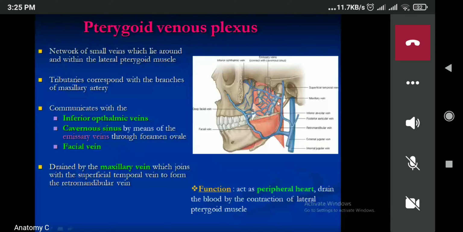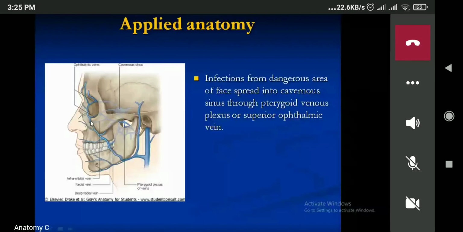Now, why do you need to study the pterygoid venous plexus? Because if you have an infection in the dangerous area of the face, you know the dangerous area of the face, right? Whenever you have an infection in the dangerous area of the face, that infection may spread into the cavernous sinus through the pterygoid venous plexus. How? Because the facial vein and pterygoid venous plexus are connected by the deep facial vein.